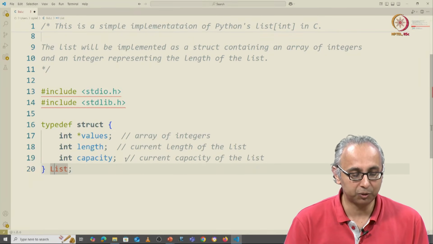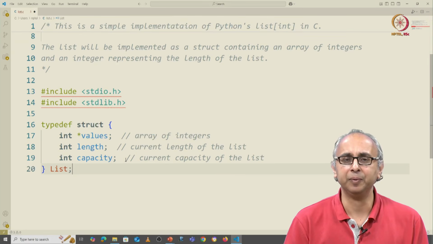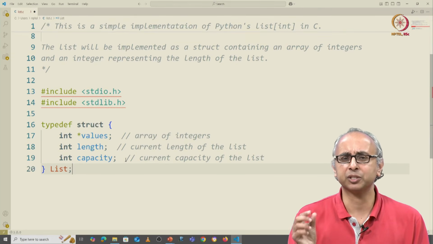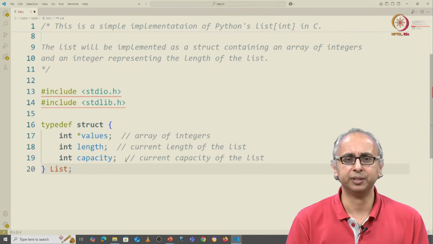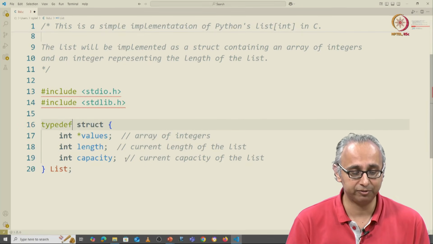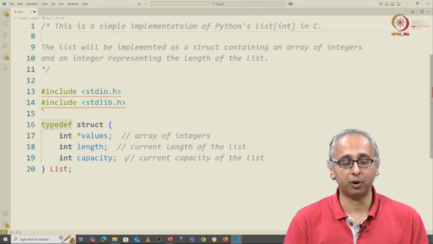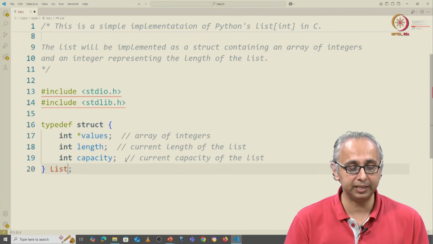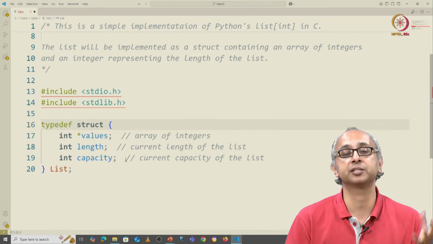Now it's suggesting that we call it a list with a capital L. In Python, lists are with a small l, but we will live with this. So this is our struct list. This typedef is basically saying, from now on, whenever you see the word list, you should really think of this structure.